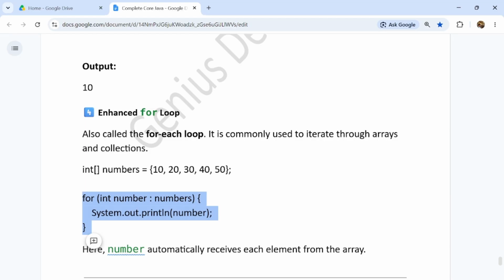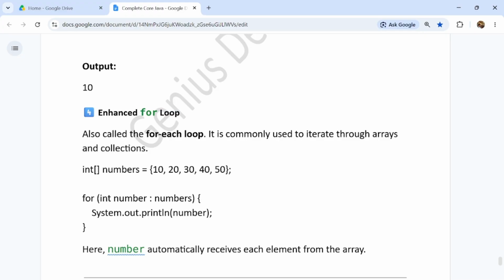It will use the colon operator, guys. So using the colon, for int number : numbers array. This is the numbers array. It will take one number from the numbers array, guys, and it will print automatically. You don't have to write the for loop for every index.